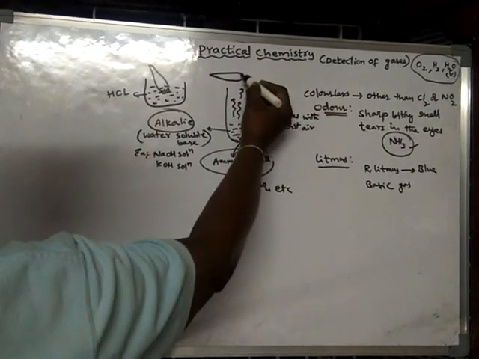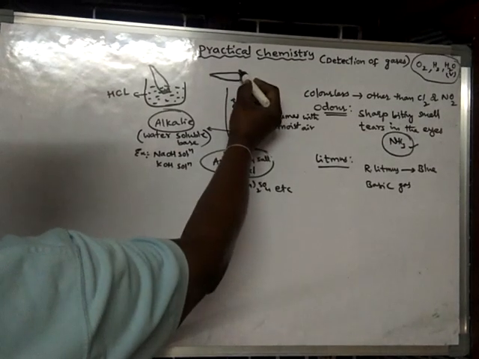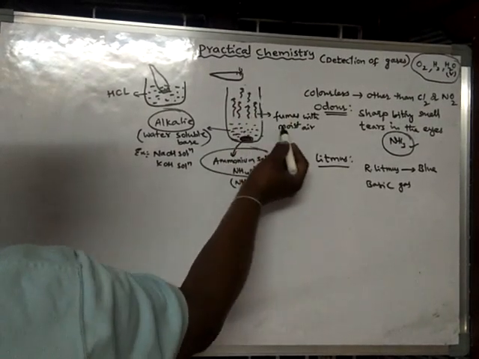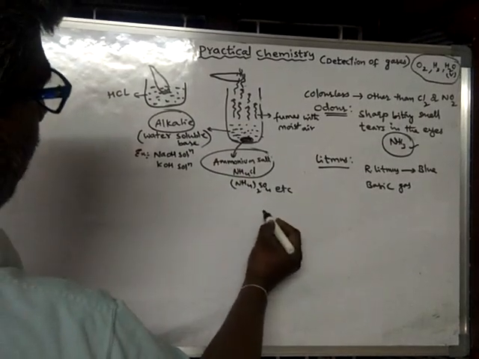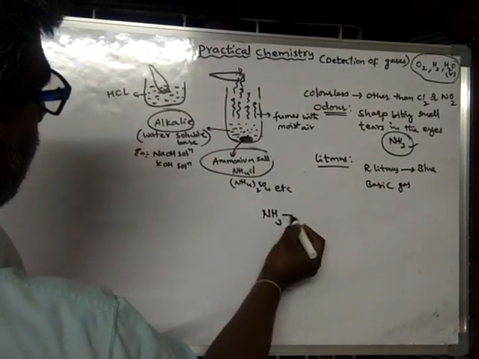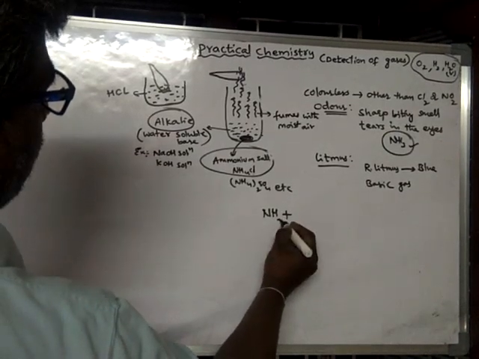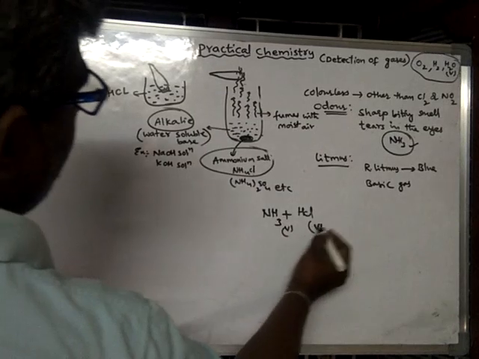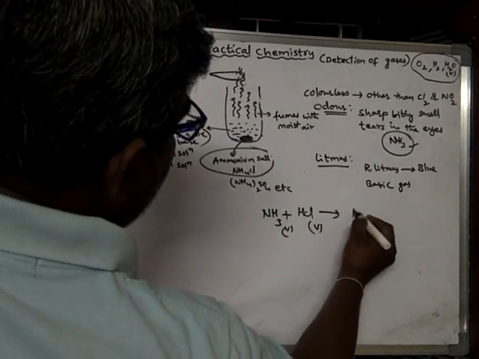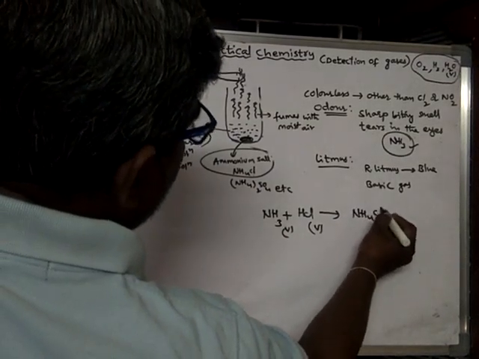When it is brought, what happens? These HCl vapors will come. Now these vapors are ammonia vapors. What happens when ammonia vapors come into contact with the HCl vapors? Immediately white dense fumes of ammonium chloride are formed.